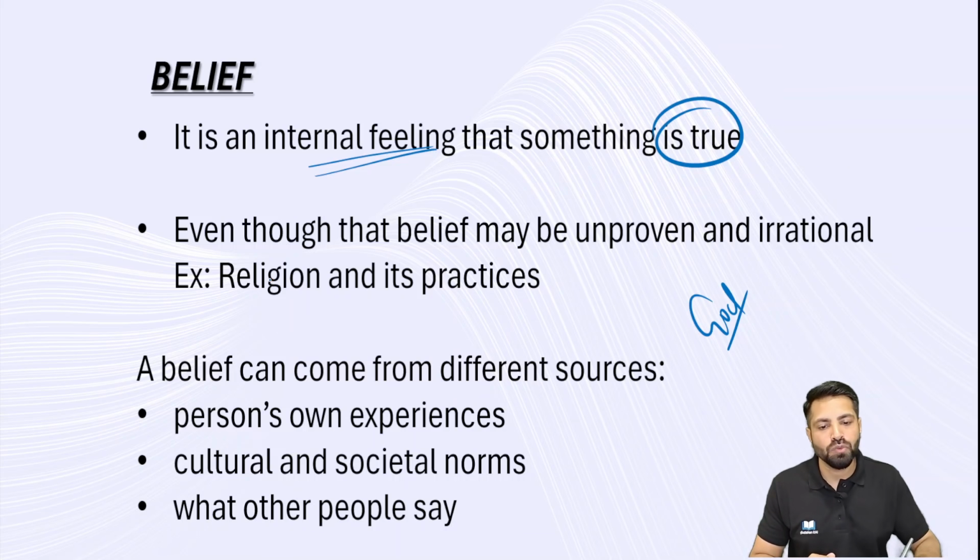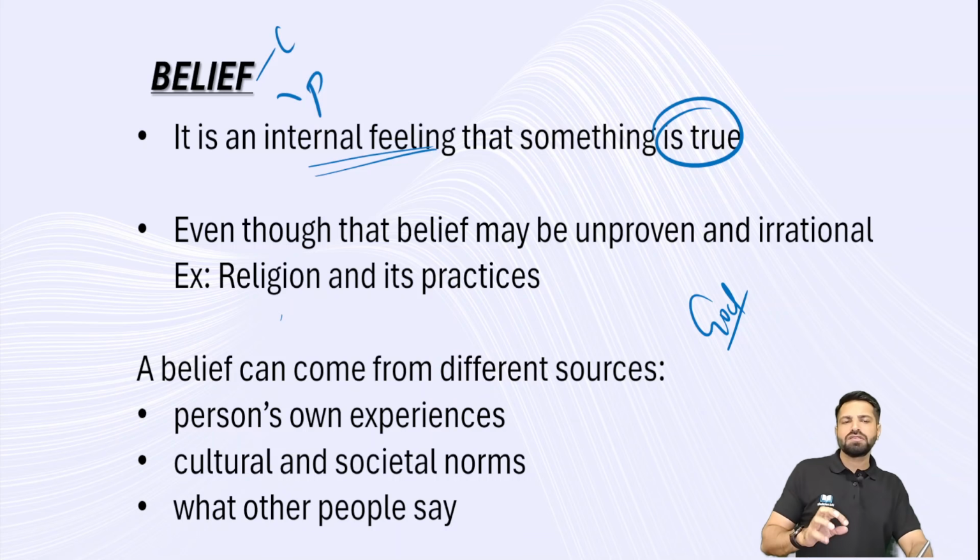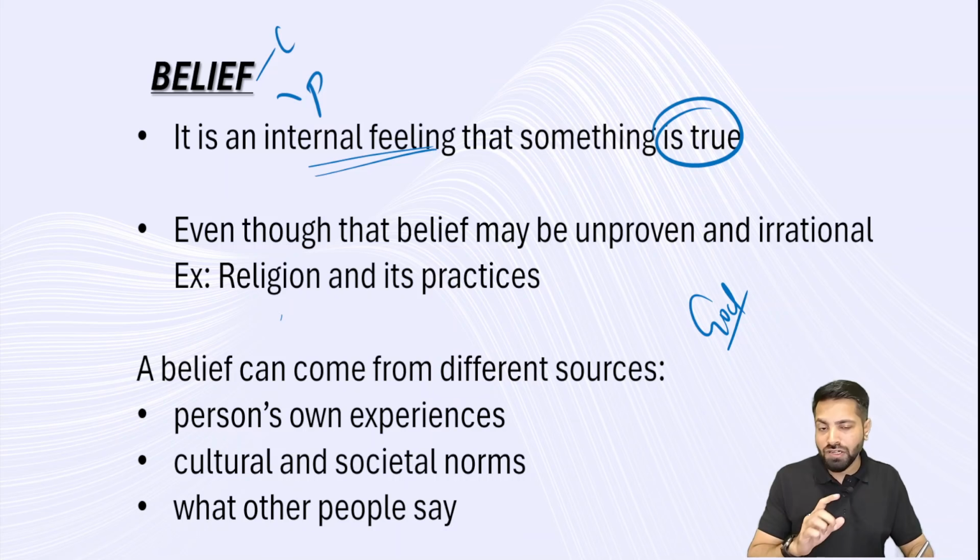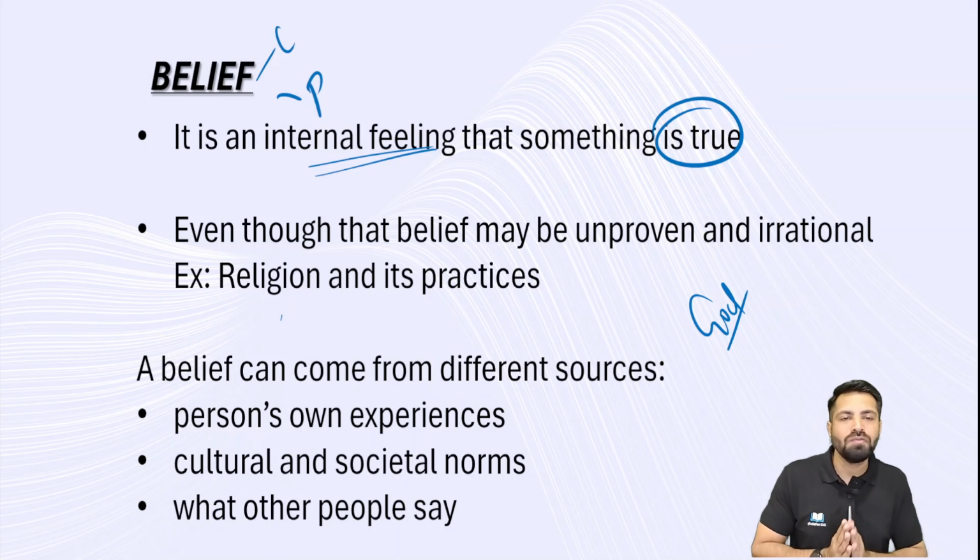Again, there are two types of belief system: core belief system and peripheral belief system. Core belief systems are very strong. It's very difficult to change them, but peripheral ones are not that strong. Ultimately, you can defend your belief system and you stand for it.